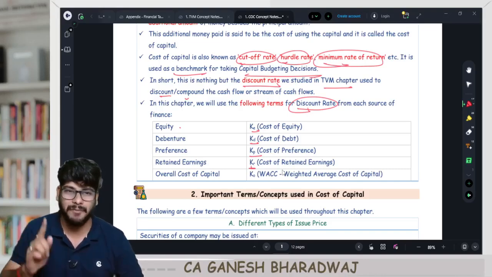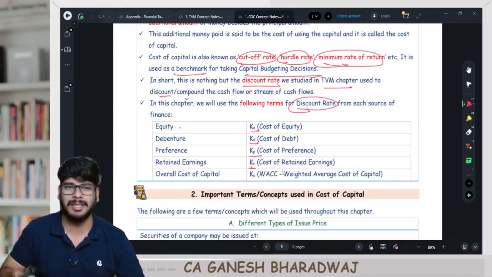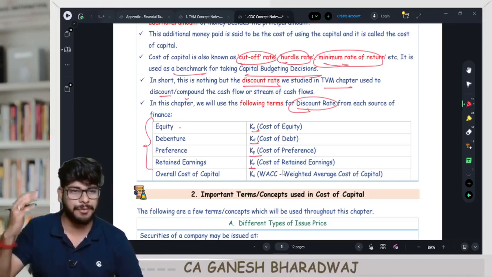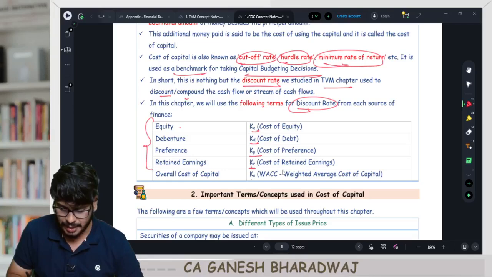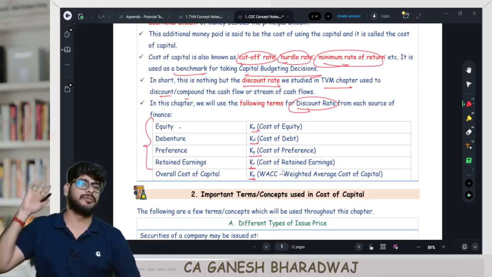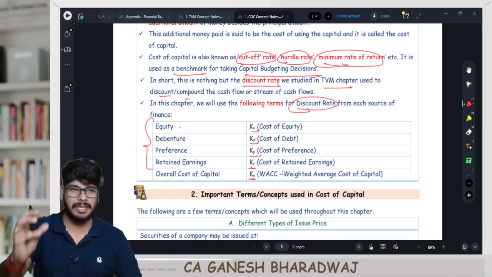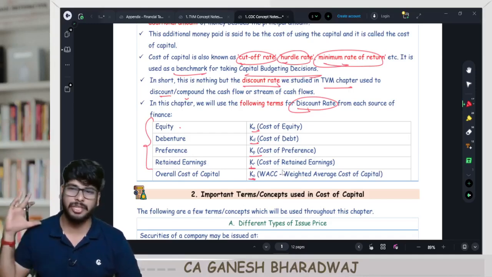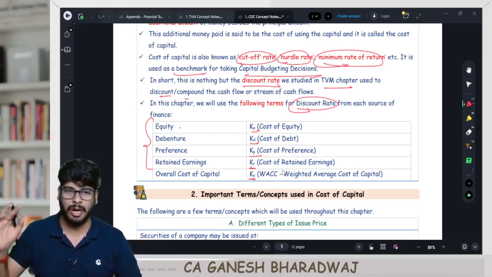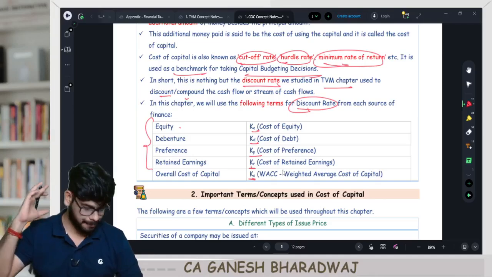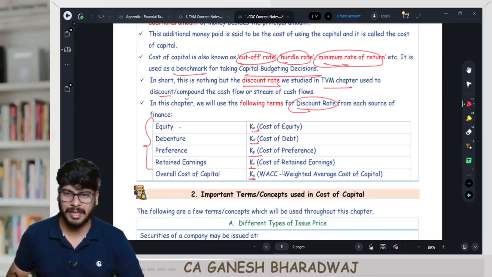WACC stands for what? Weighted average cost of capital. That is nothing but the weighted average of the previous 4 sources of finance. Clear with this? And it's referred to as KO. Are you all clear with this? This is nothing but a normal discount rate pertaining to every single source of finance. Are you able to understand the introduction? Done? Perfect. Now on this note, shall we get started, guys?